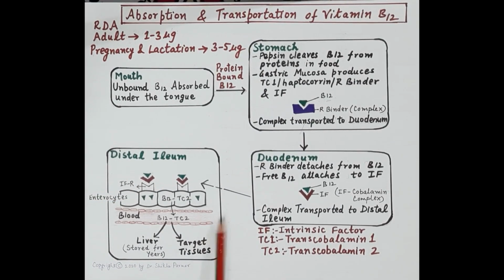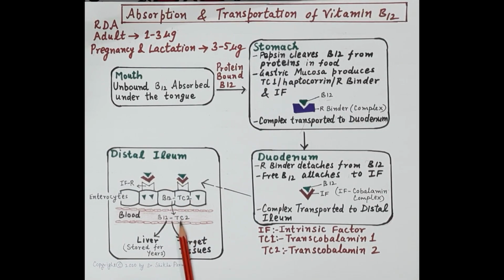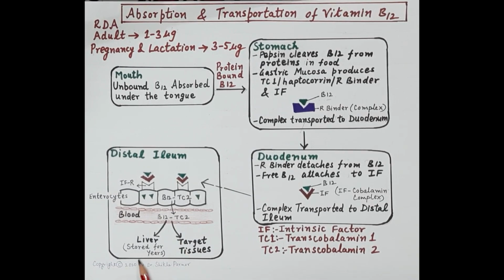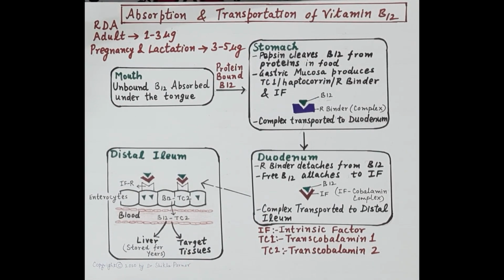Now, this vitamin B12 binds to transcobalamin 2, which is again a transporter. So, vitamin B12 binds to transcobalamin 2 in the intestinal mucosal cells, and it is transported in the portal blood, and from the blood vitamin B12 is further transported to the liver and to the target tissues. Now, vitamin B12 is stored for years in the liver, while in the bone marrow cells, vitamin B12 is utilized for the synthesis of red blood cells.